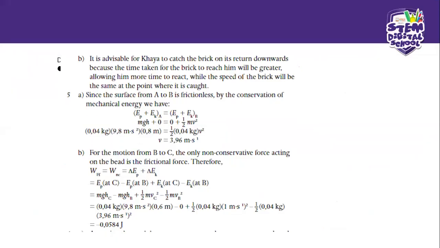So it says there, since the surface from A to B is frictionless, by the conservation of mechanical energy, we've got mechanical energy at A equals mechanical energy at B. But like I told you guys, at A, kinetic energy is 0. Why is it 0? Because we are at rest. Our bead at that time is at rest, right?